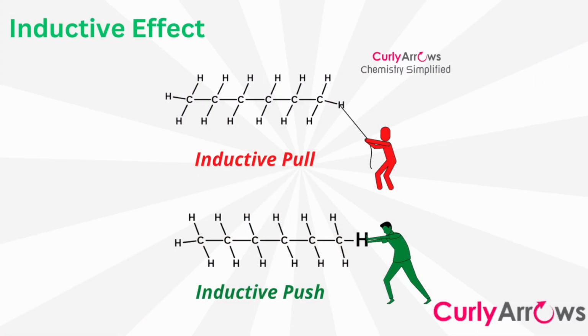In inductive effect, the electron density is imagined as shifting along three or more covalent bonds. An atom or a group of atoms is thought to push or pull the electron density across this distance. Such a shift can positively or negatively impact molecular reactivity.